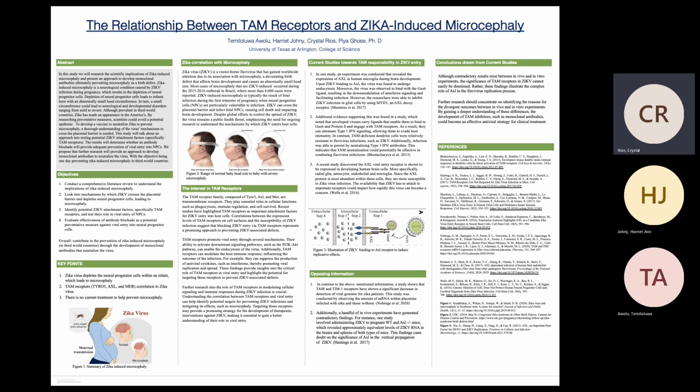Additional evidence supporting this was found in a study, which noted that enveloped viruses carry ligands that enable them to bind to Gas6 and protein S and engage with TAM receptors. As a result, they can attenuate type 1 IFN signaling, allowing them to evade host immunity. This indicates that TAM neutralization could potentially be effective in combating flavivirus infections.